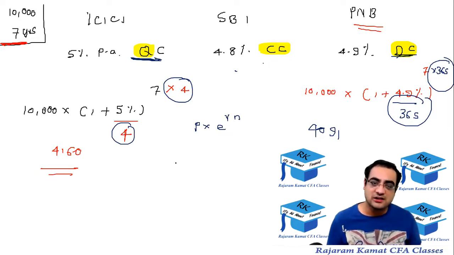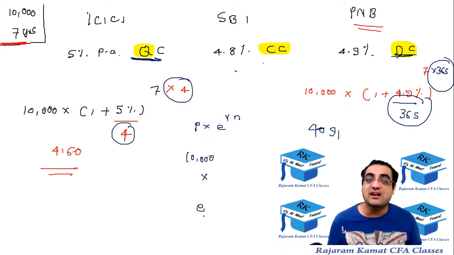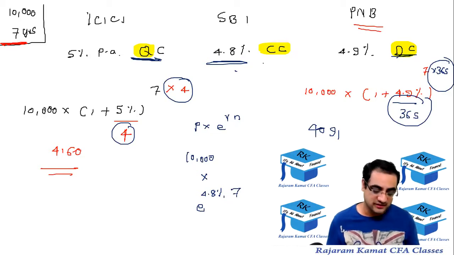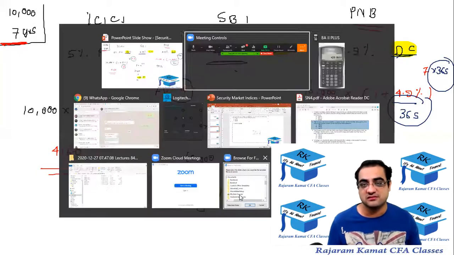The principal is 10,000 into e raised to r. R is 4.8 percentage, and n is 7 years. Okay, the principal is 10,000 into e raised to rn. R is 4.8 percentage and n is 7 years. So first do that 4.8 percentage into 7.